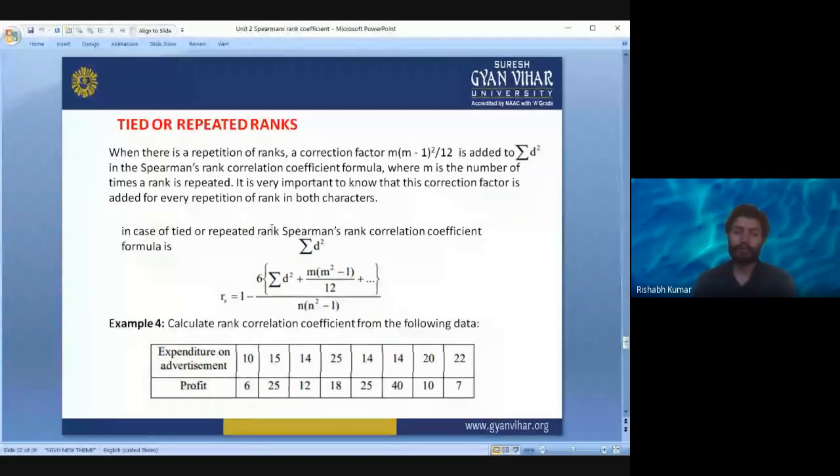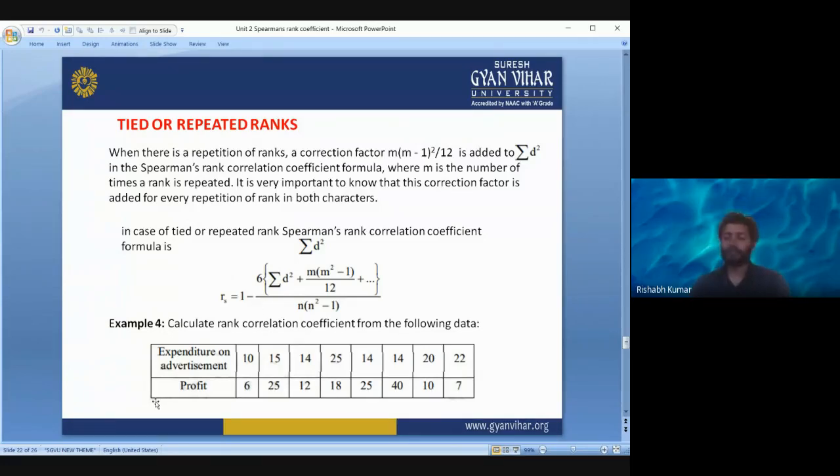It is very important to know that this correlation factor is added for every repetition of rank in both characters. In case of tied or repeated rank experiments, the rank correlation coefficient formula is this one. This is the formula when you have observations in which ranks are tied.